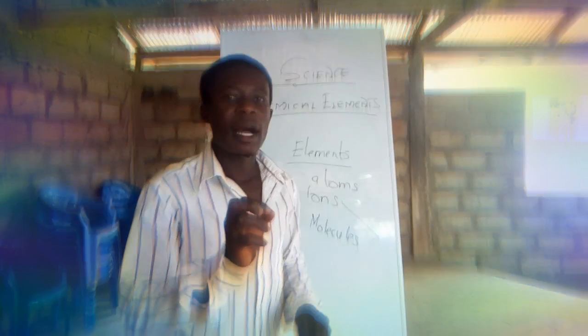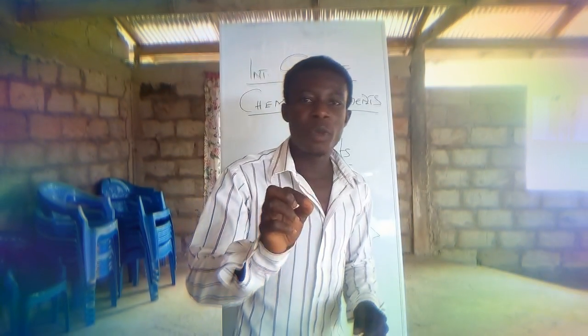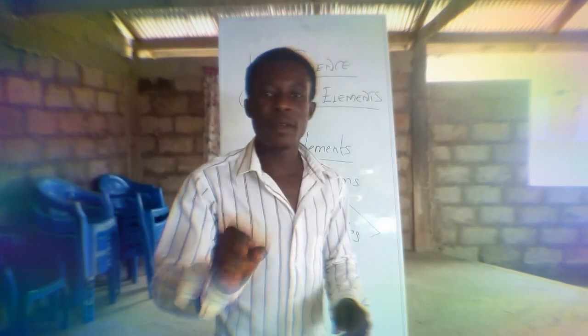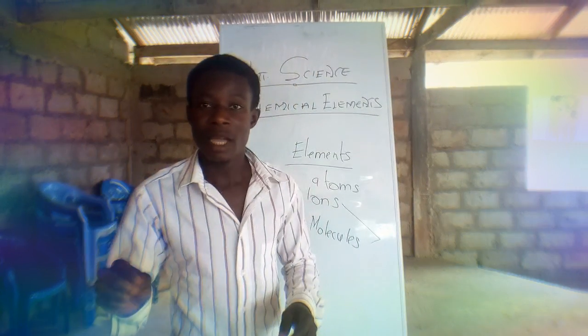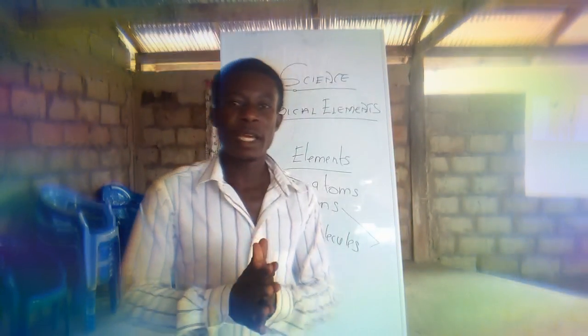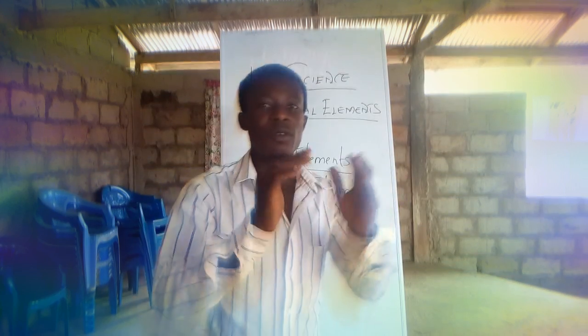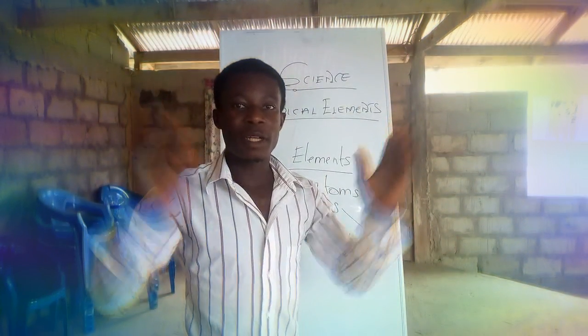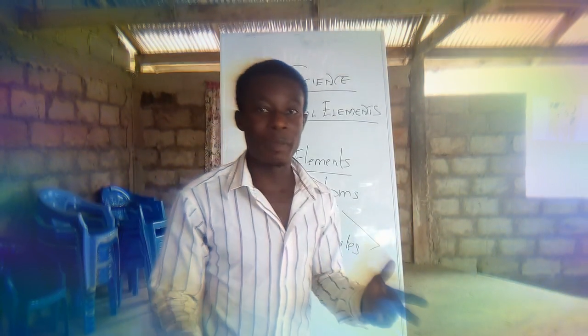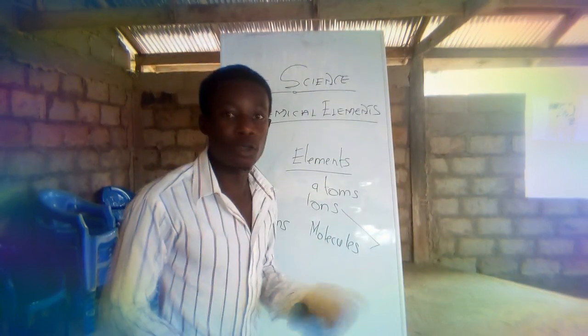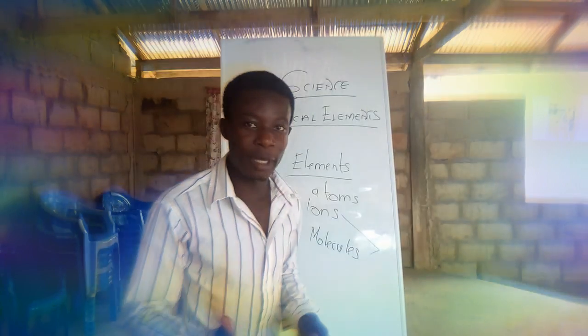The aluminium that you see as a solid material consists of many tiny particles, and when these particles are brought together, they form the aluminium you normally use for roofing sheets. So aluminium is an element, because it is formed from atoms.